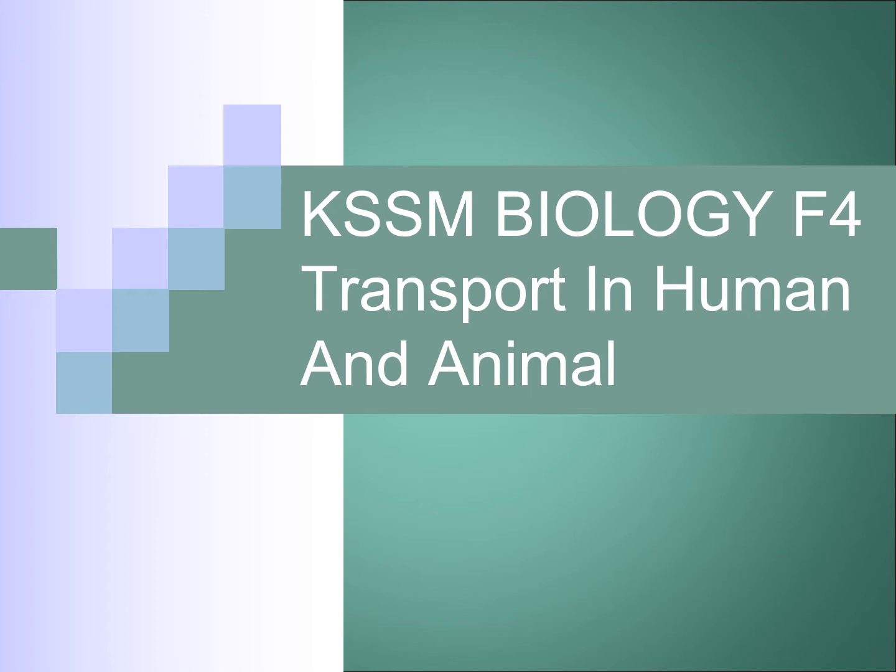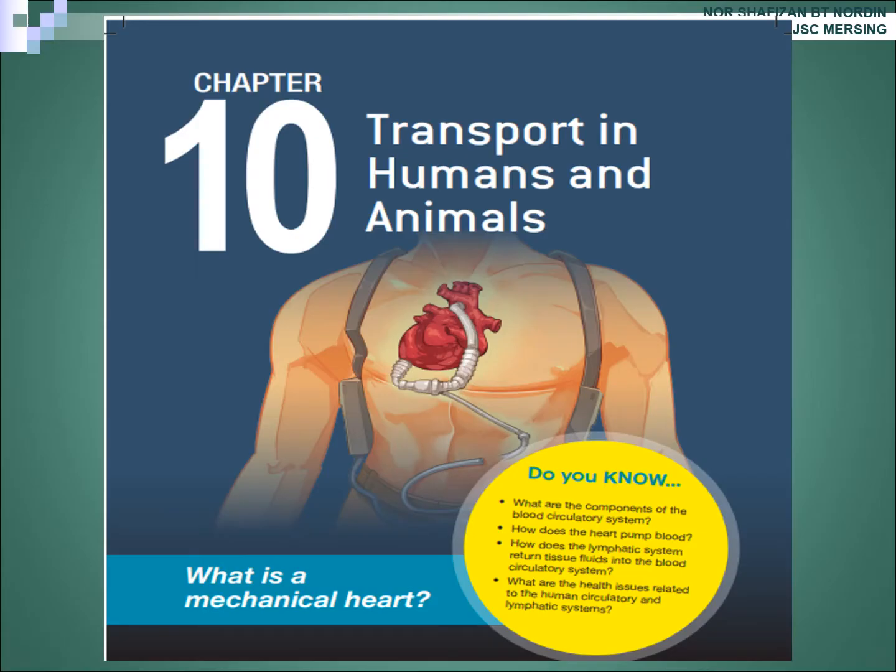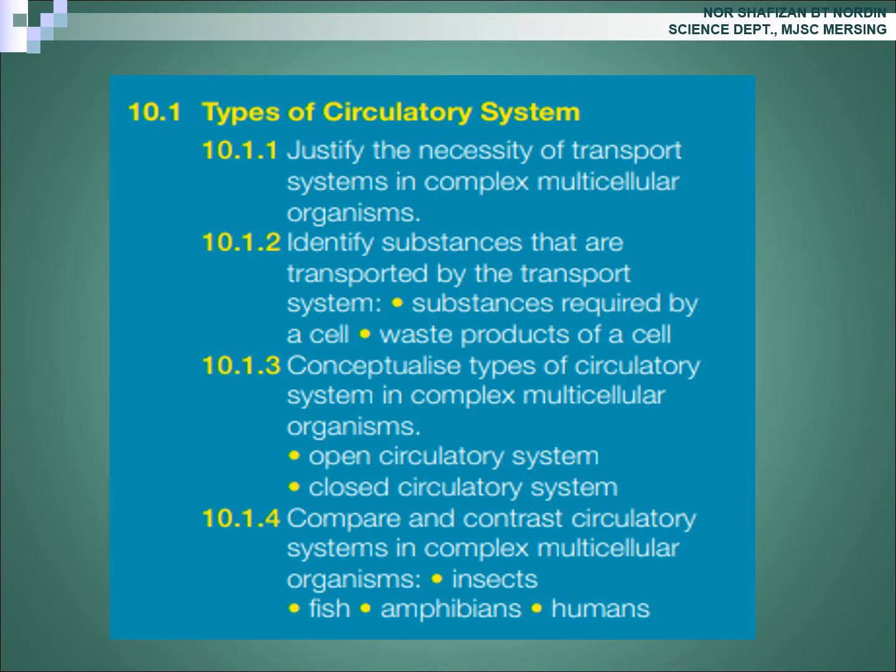Today we are going to learn topic 10, chapter 10, transport in human and animal. In this video, we will focus on subtopic 10.1, types of circulatory system.